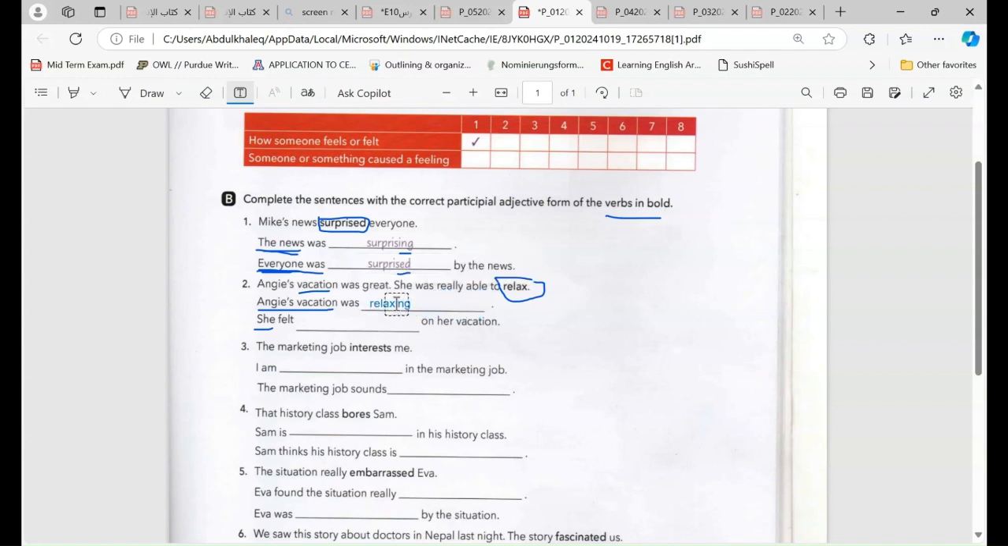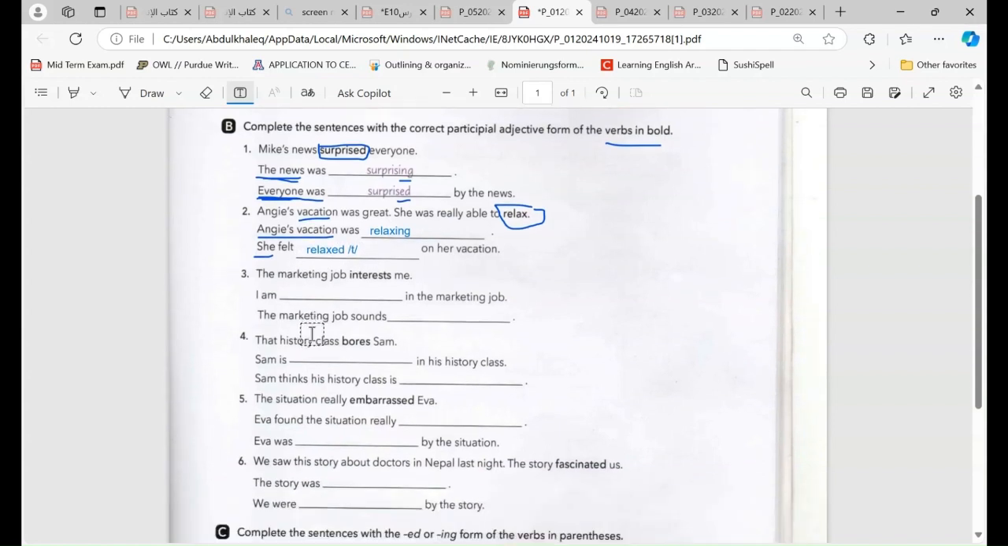Answer number 1 is relaxing because we are talking about Ang's vacation. Number 2, she felt relaxed. She felt relaxed because we are talking about her feeling, about she. She is a person, and the final pronunciation of ed is t. Okay, the final pronunciation of ed is t. This is number 2.